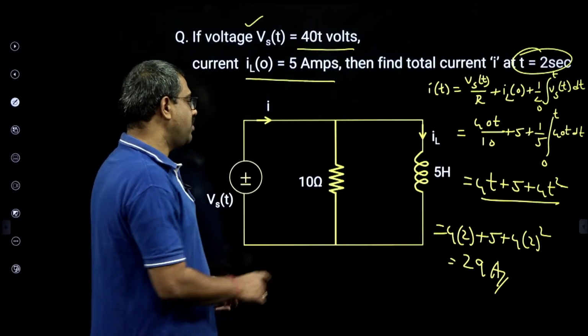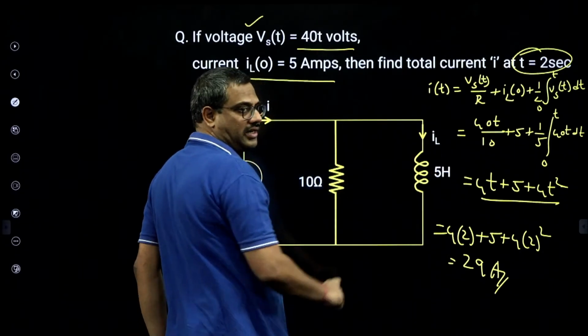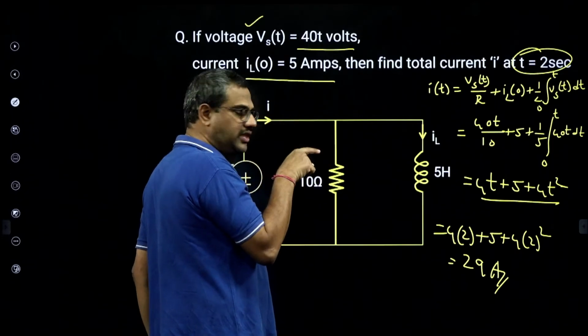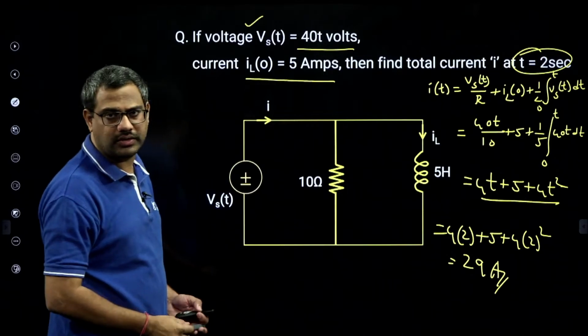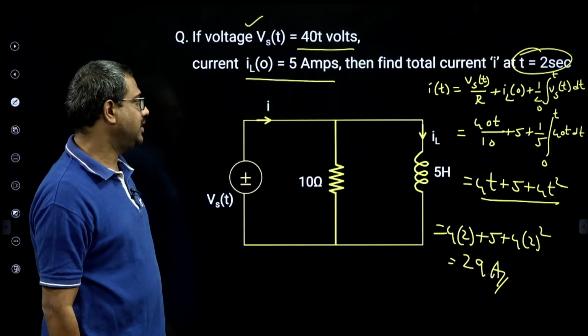Because it is a sum of ramp current and parabolic current. When a ramp voltage is given to a resistor, current is also ramp. But when a ramp voltage is given to an inductor, current is parabolic. That is the meaning there.